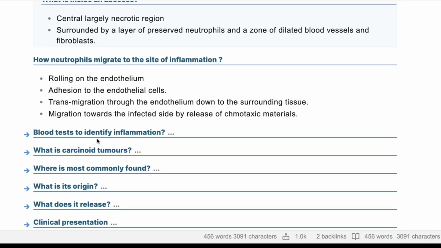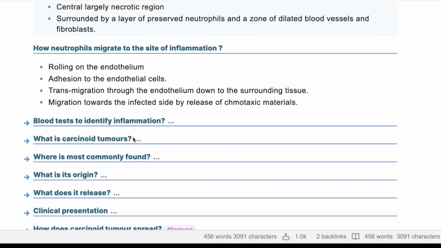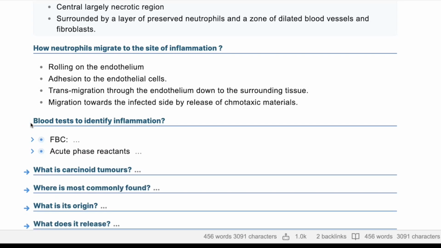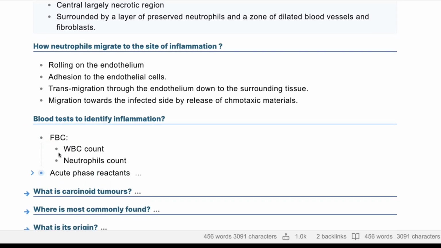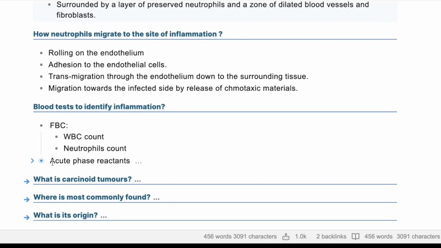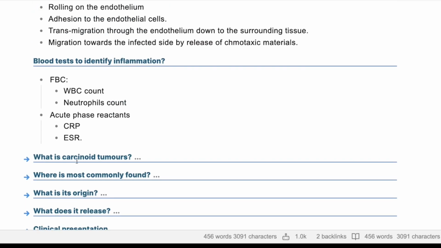What are the blood tests to identify inflammation? Erythrocyte sedimentation rate, ESR, CRP level, WBC counts in the blood, neutrophil counts. Yeah, that's it. So FBC, you have white blood cells, neutrophils, and acute phase reactants CRP and ESR.